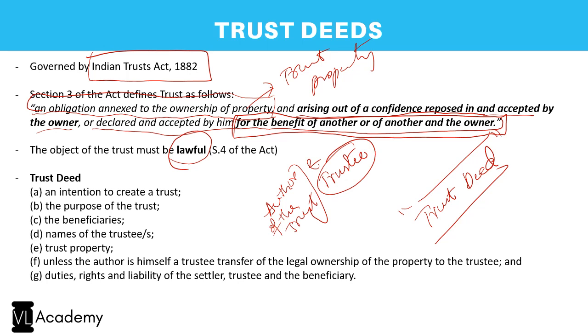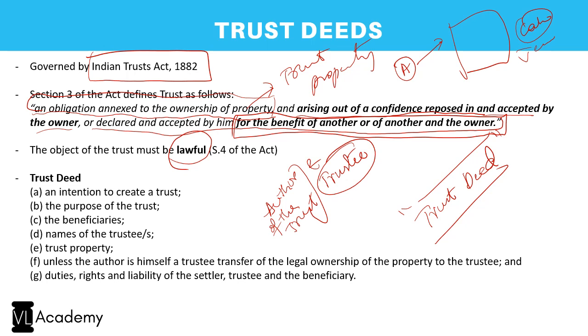So let me put it this way. Firstly, there is an author of a trust. Take an example. A person A has a lot of property, cash, jewelry, whatever. Now he wants to give it off to the public. So he thinks, let me form a trust, and through the trust I will do certain charity. So what does he do? Firstly, A in this case will become the author of the trust because he is the one creating the trust. We call it the creation of a trust, and hence the person who is creating it will be the author of the trust.